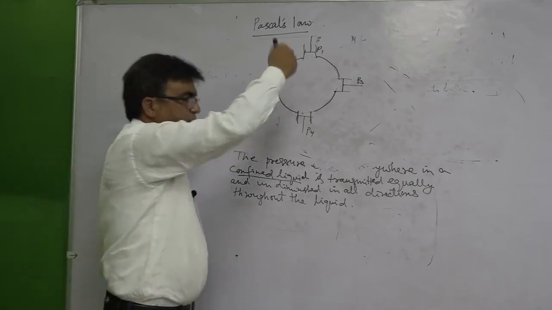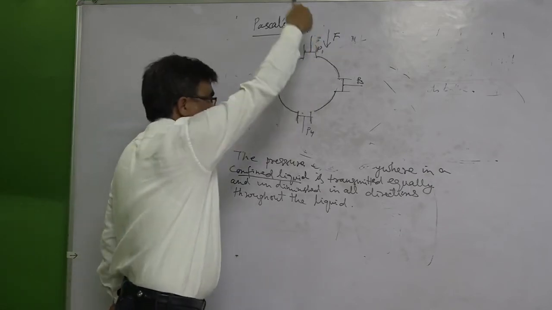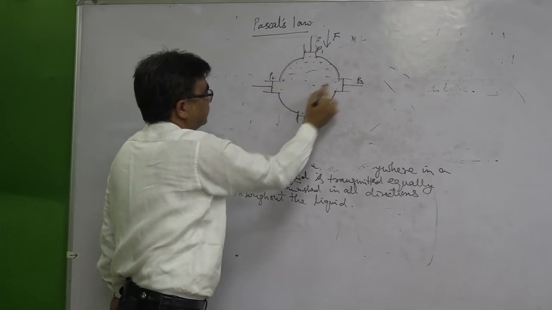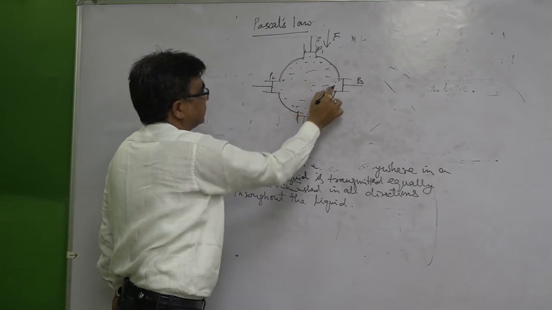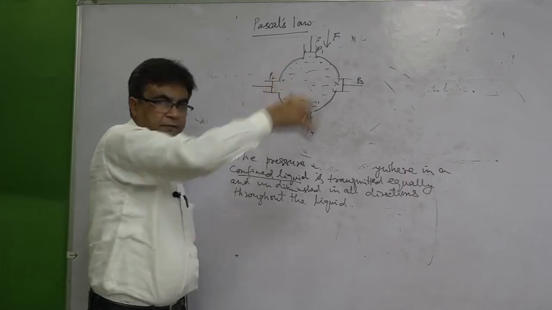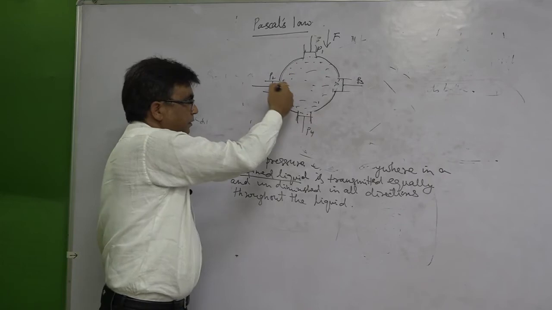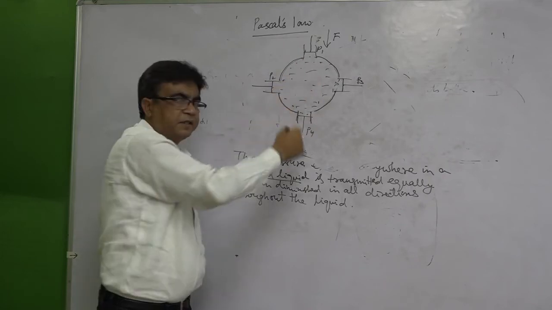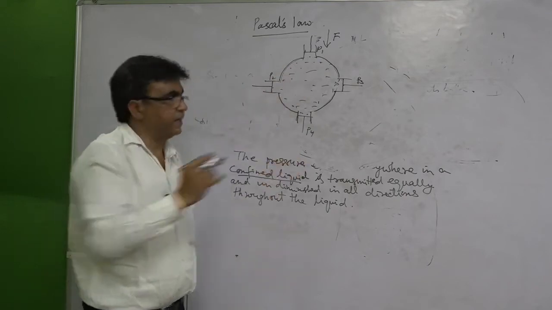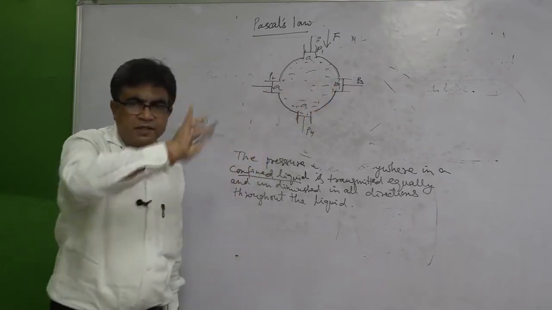Now, suppose in piston P1 you apply a force F downward. The vessel is filled with water. So, this liquid is a confined liquid because it is inside this vessel. There are 4 openings. They all are connected with the pistons, and all the pistons are of the same area, suppose A.